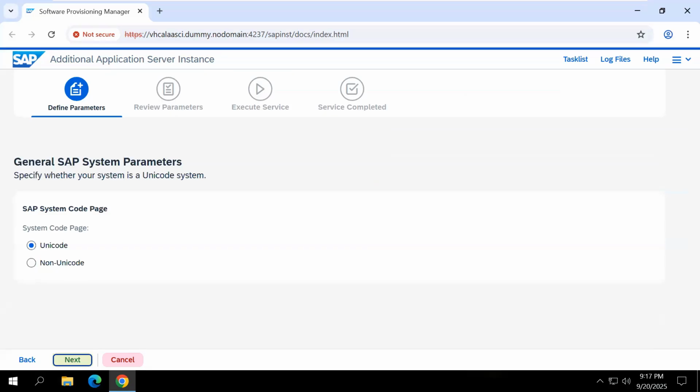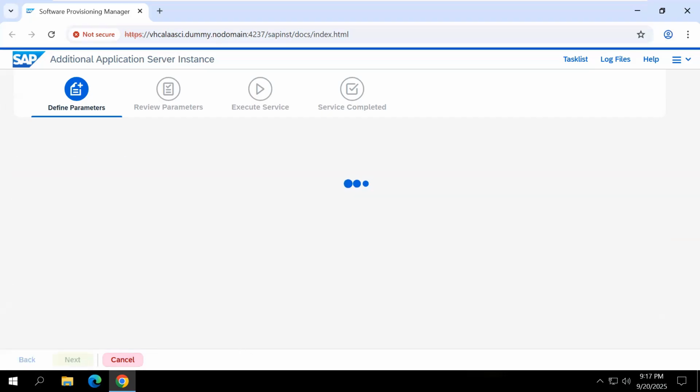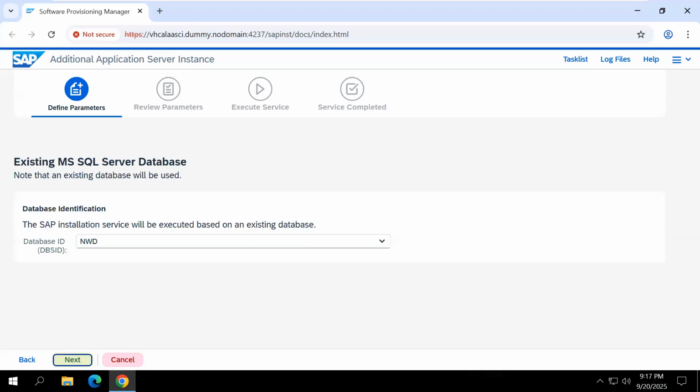They're asking whether your SAP system is a Unicode system or a non-Unicode system. Yes, it is Unicode only. Our system is a Unicode system. Click next. Why am I telling you my system is Unicode? Because I installed NetWeaver AS ABAP 7.52, the 752 release. Non-Unicode system is supported up to 740 release only, but this system is 752 release. That's why. Yes, my database ID is NWT only. Click next.